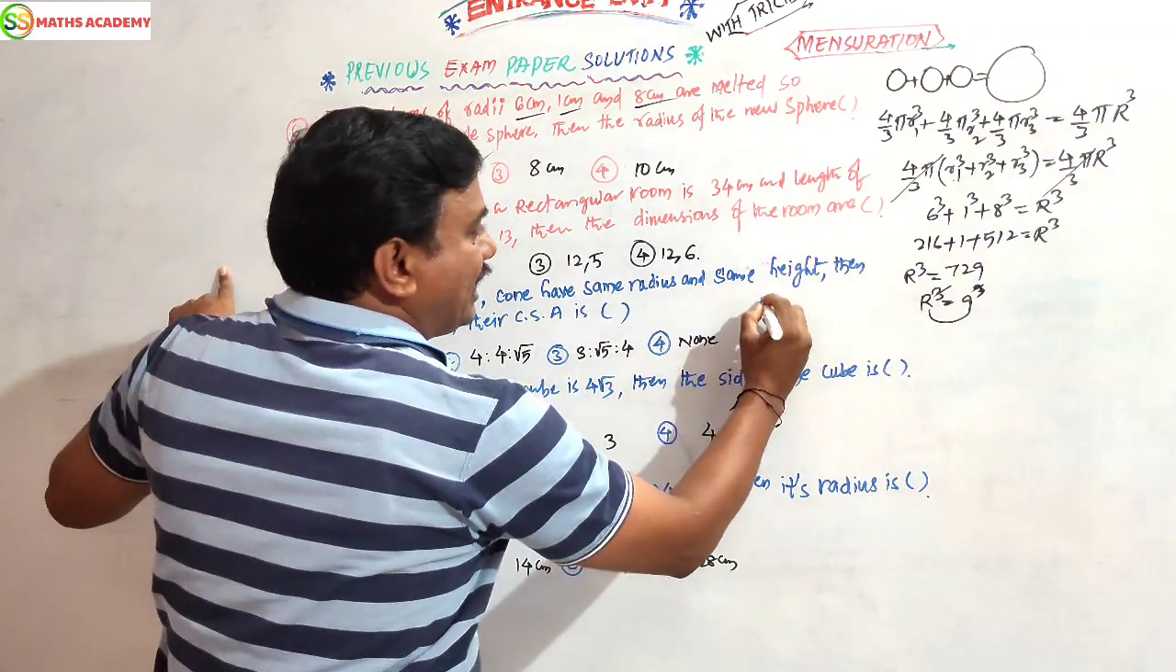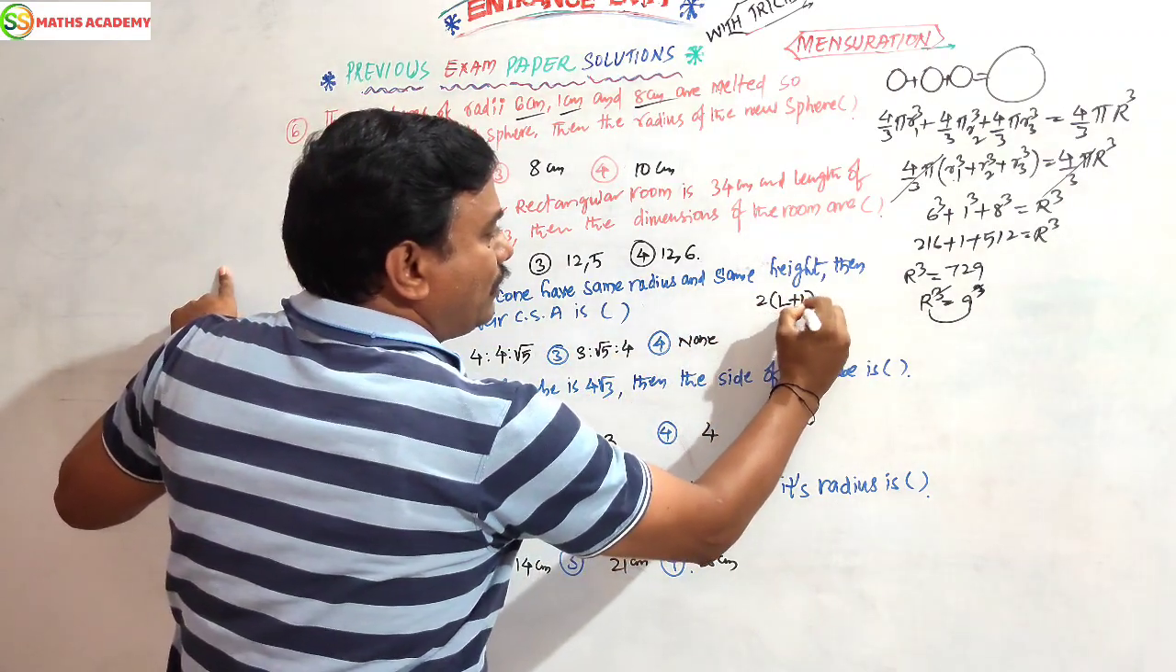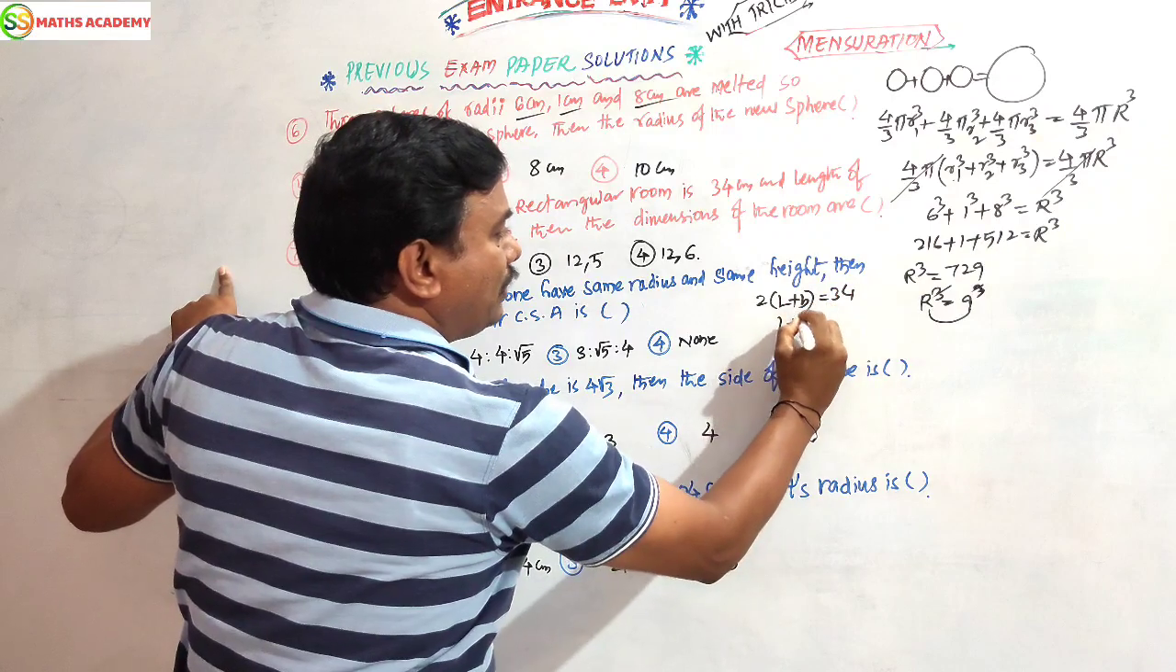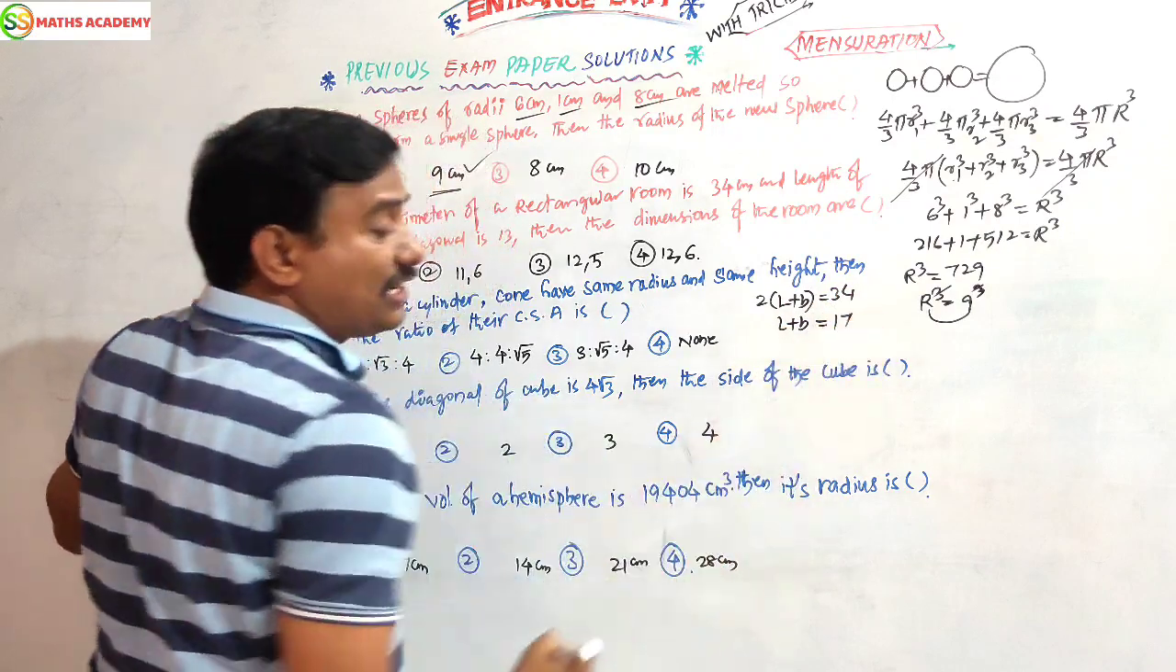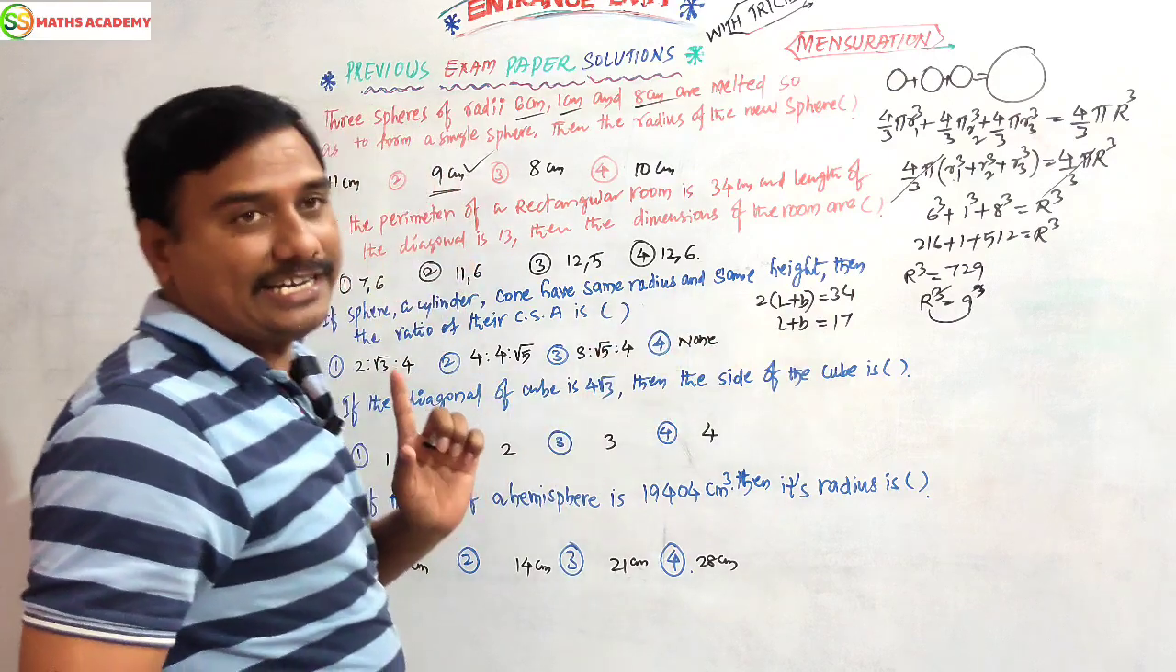So, the perimeter of the rectangular room. What is the perimeter formula? 2 of L plus B equals 34. Now L plus B equals what? 34 by 2, that is 17.